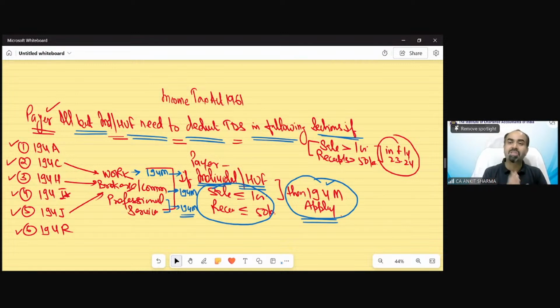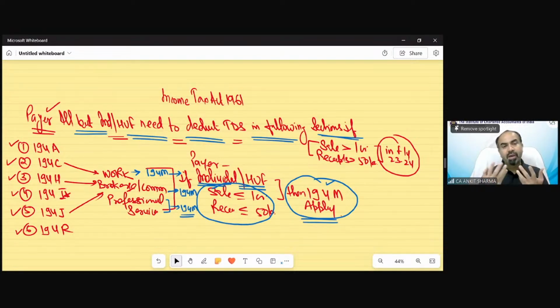If the payer is an individual HUF whose turnover is less than 1 crore 50 lakh rupees. So understood what we are going to discuss under section 194M? Under section 194M you will read work contract, brokerage commission, and professional services. So do not get confused.